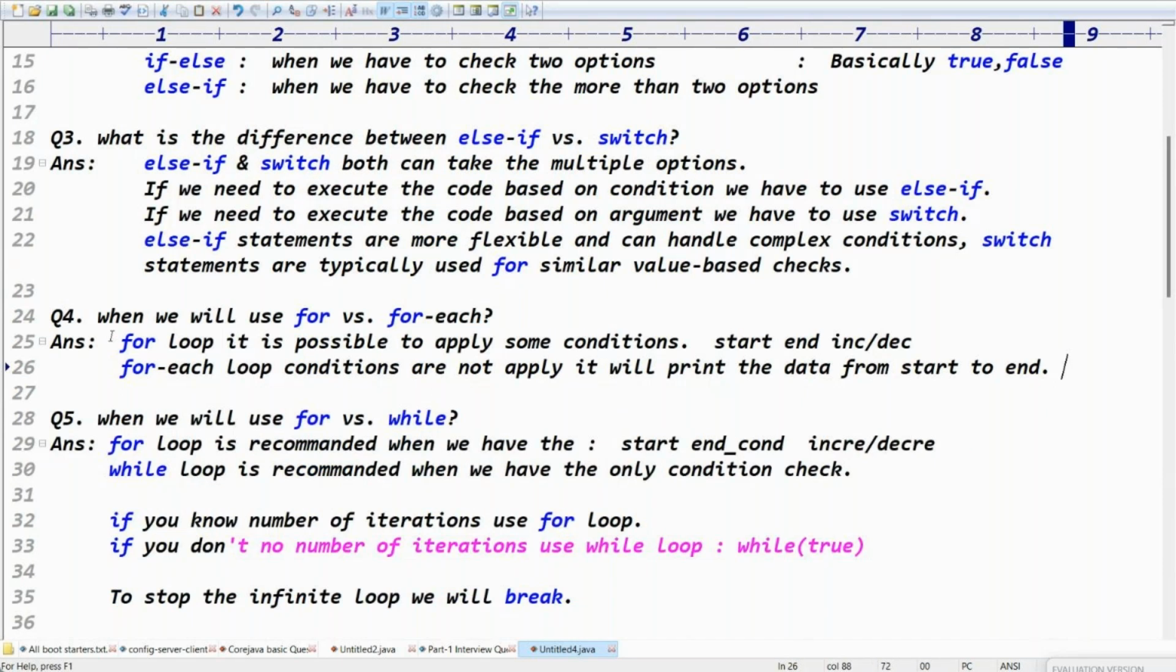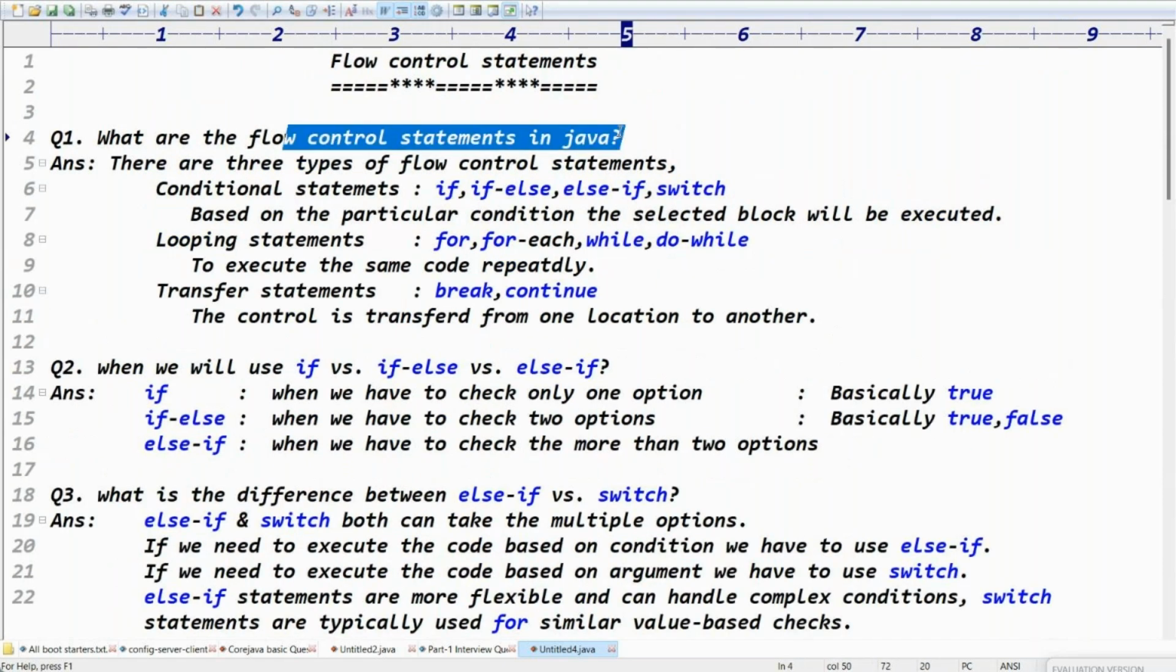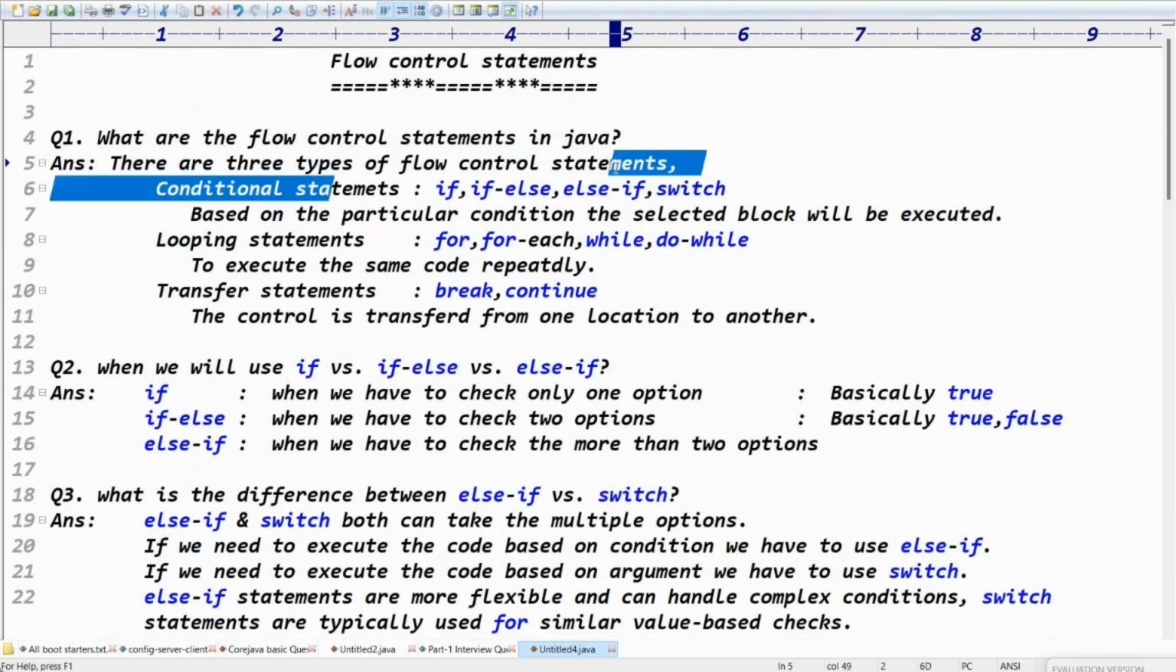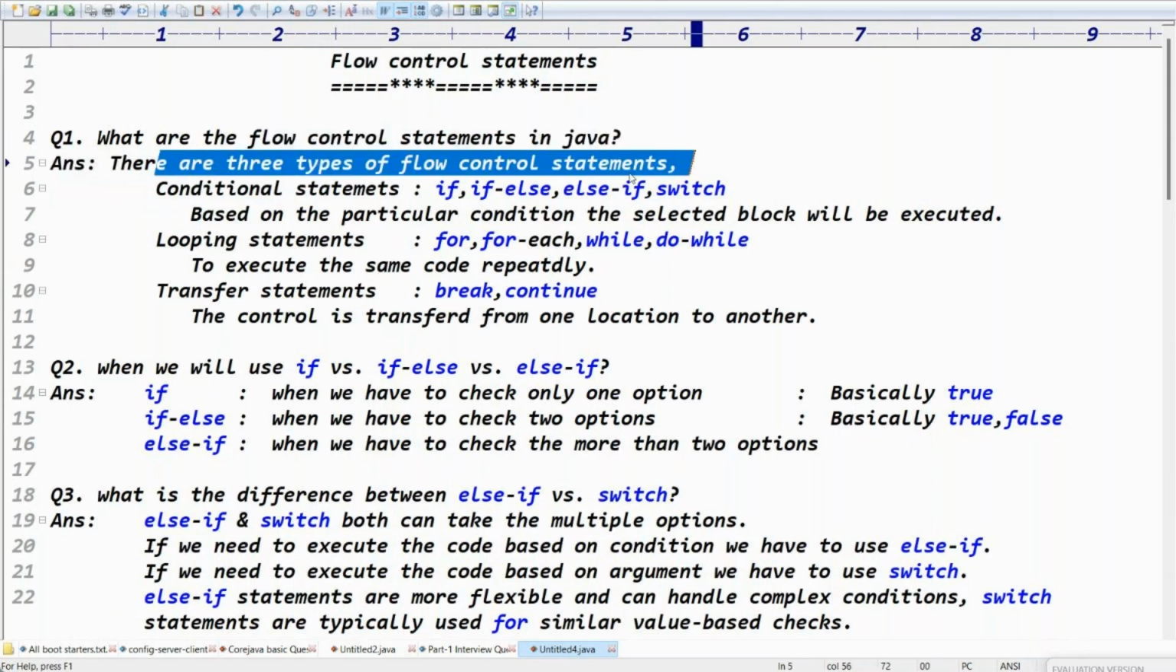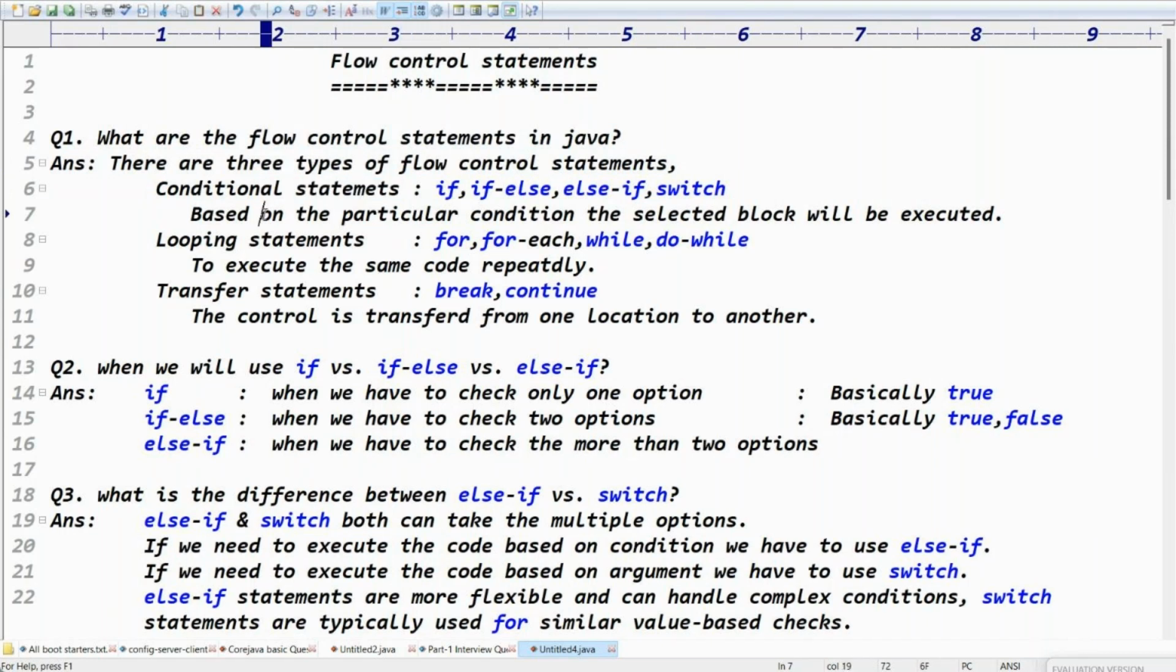The first question: what are the flow control statements in Java? You can respond in parallel with my voice. How many types of flow control statements are there in Java? Tell me, guys. There are three types. One is the conditional statements. Based on the conditional statements: if, else if, and what? Switch, right?